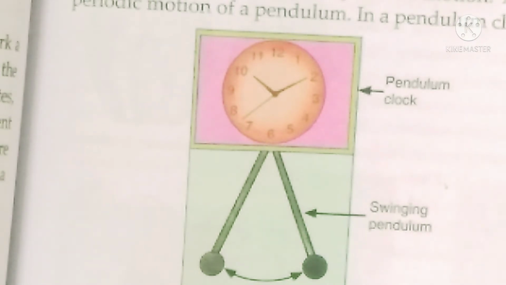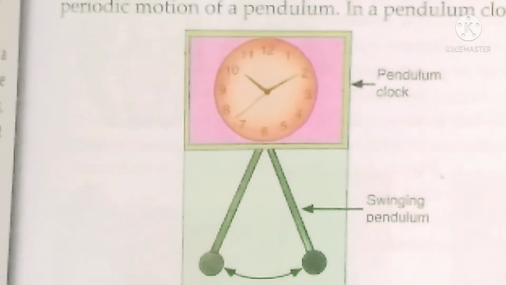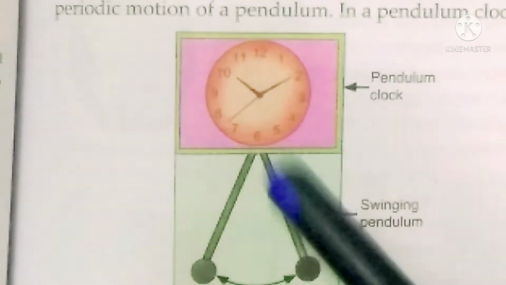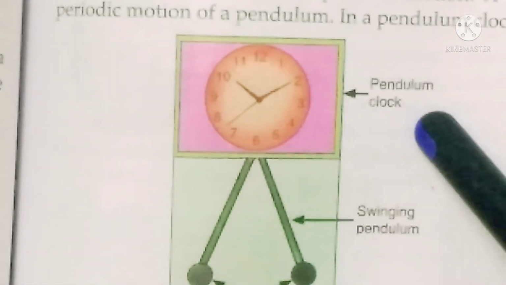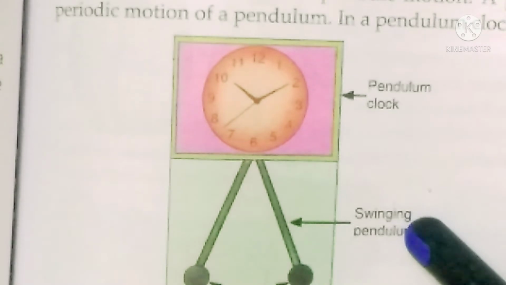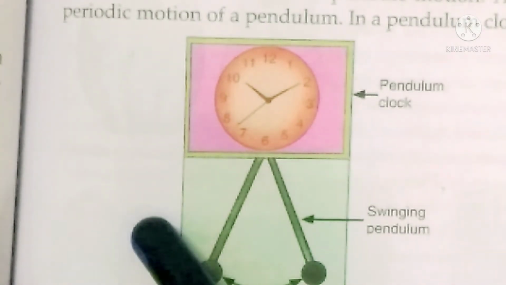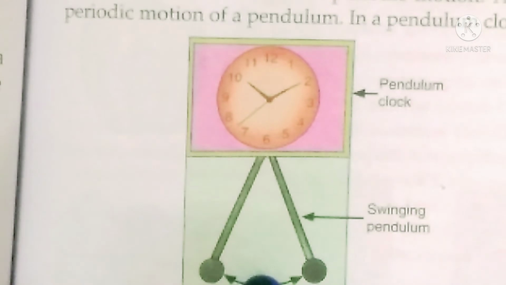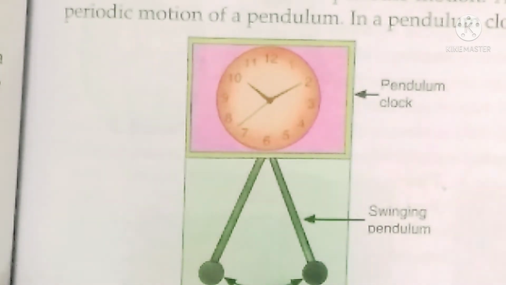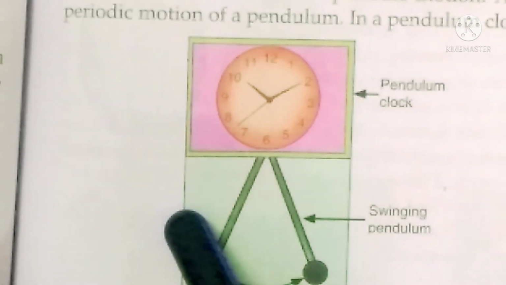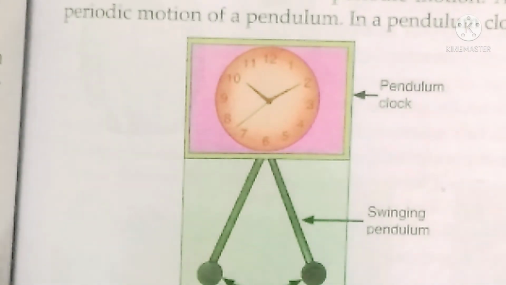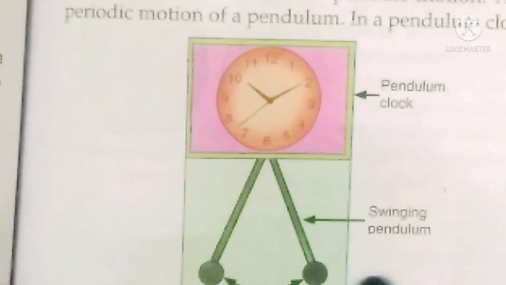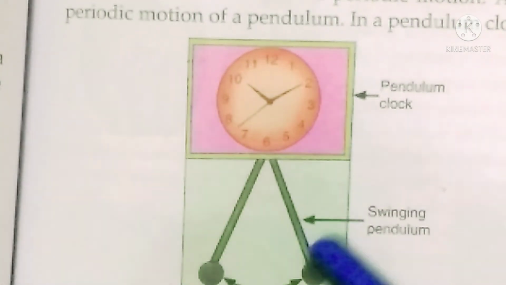Have you ever seen a clock which has a pendulum? Do you know what a pendulum is? This is called the pendulum. It moves left and right like that. When it moves from here, this is its central point, called the equilibrium position. From here it moves to the left, comes back to the original position, again goes to the opposite side and comes back. This one complete movement is called one complete oscillation, right?